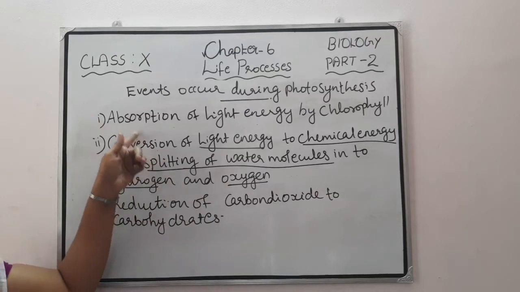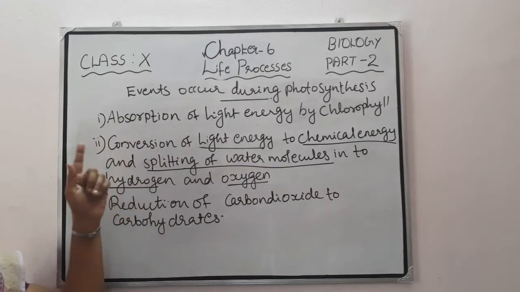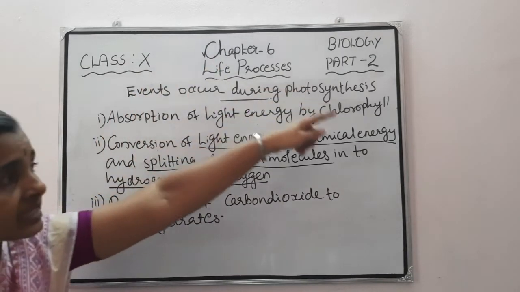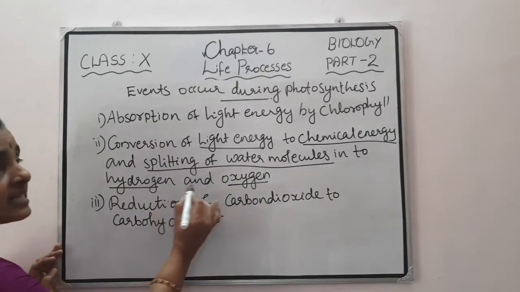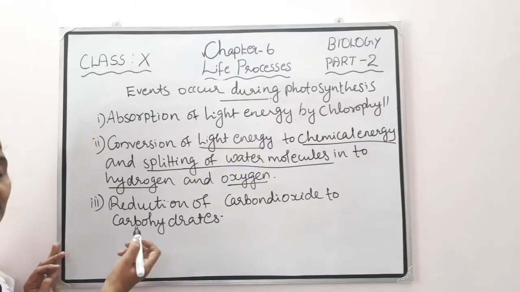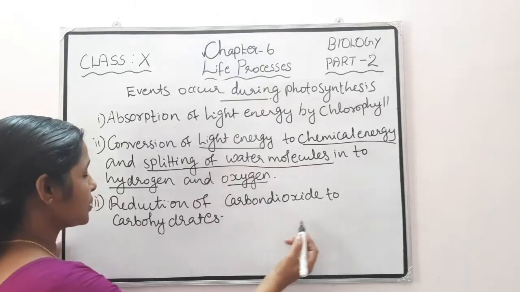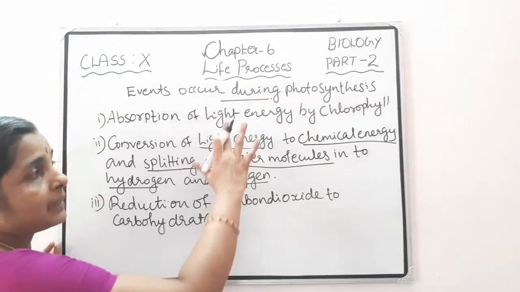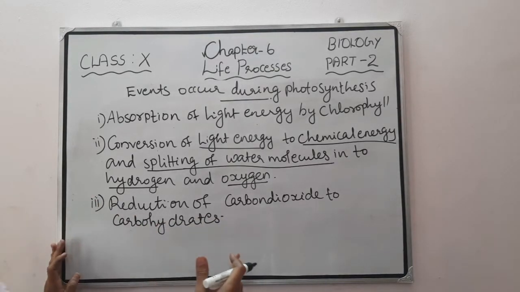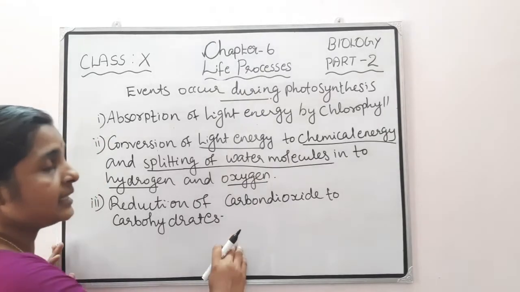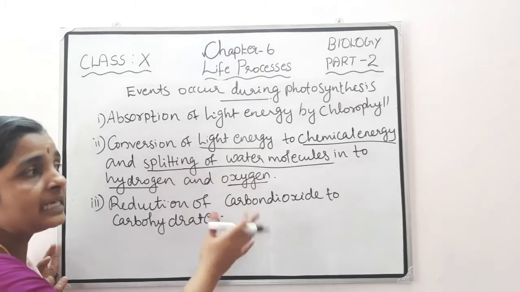So, what is the first step? Absorption of light energy by chlorophyll. And the second step is the conversion of that light energy into chemical energy. At the same time, splitting of water molecules into hydrogen and oxygen. And what is the third step in photosynthesis? Reduction of carbon dioxide to carbohydrate. But these 3 steps need not take place one after the other immediately.